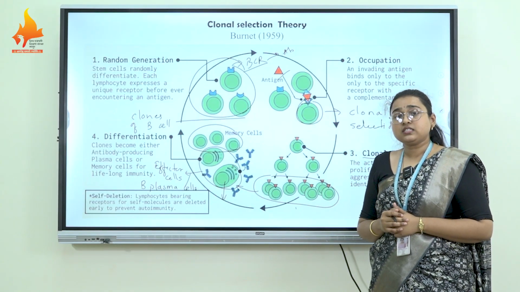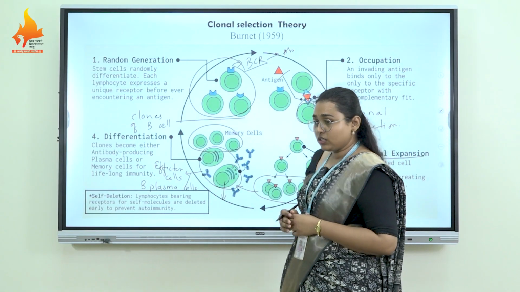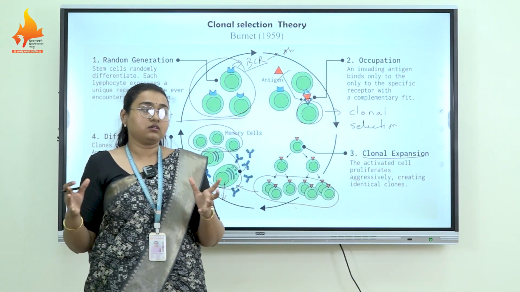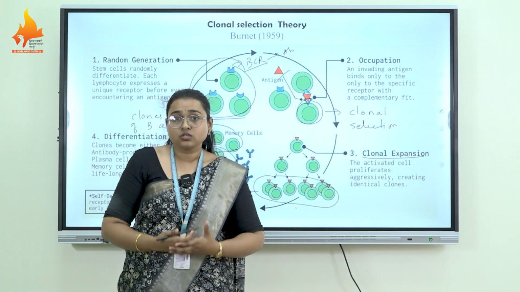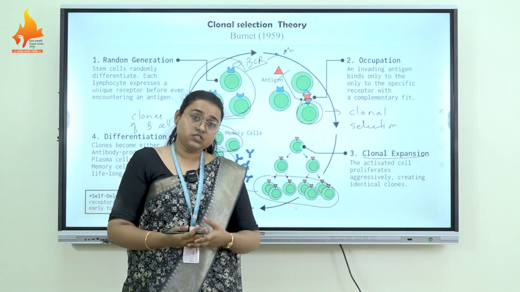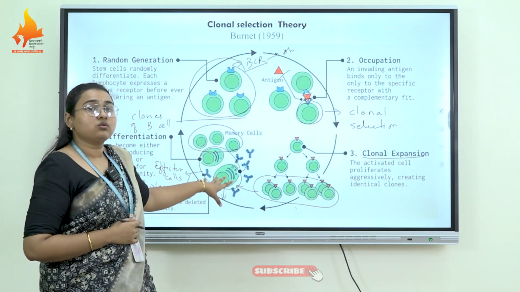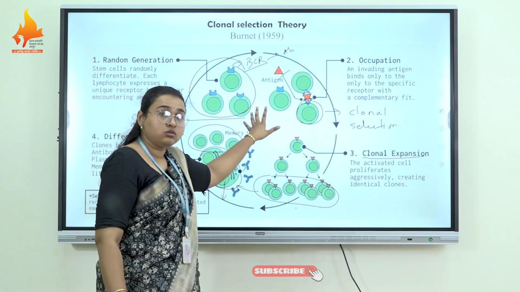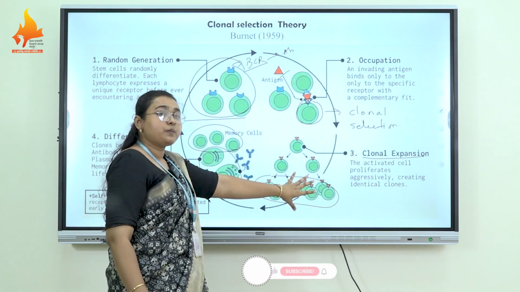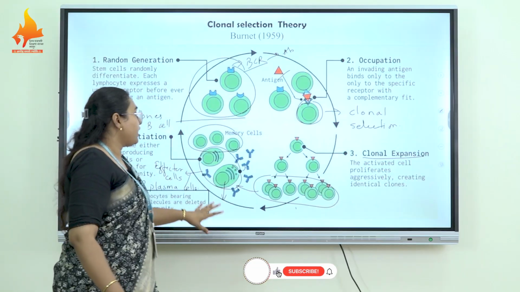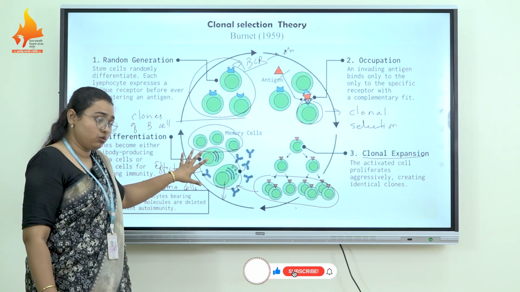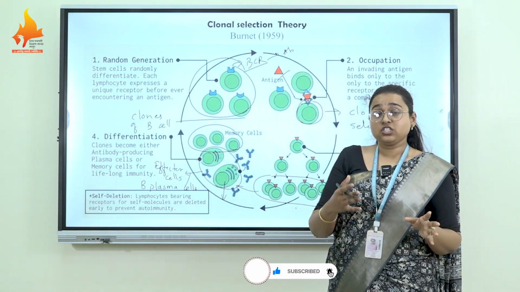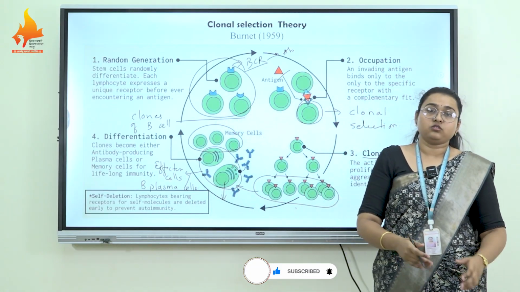Then there is the natural selection theory. Natural selection theory suggests that in the embryonic life of the human, already millions of trillions of copies of antibodies are produced, which circulate in our bloodstream, but this is also not true. And lastly, there is the clonal selection theory, which says there are some clones. The clones are selected, they get expanded through rapid cell division, and then there is differentiation of the expanding B cells, which explains the generation of primary immune response and secondary immune response. Thank you.